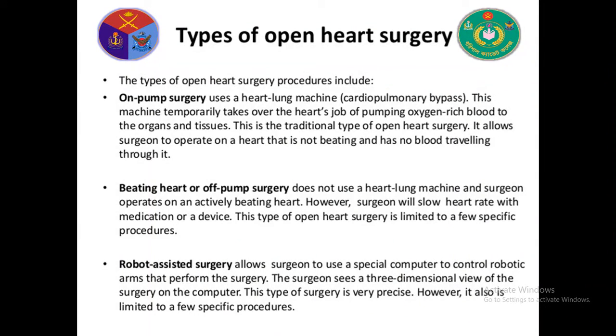There is one kind of machine whose name is heart-lung machine or cardiopulmonary bypass. This machine temporarily takes over the heart's job of pumping oxygen-rich blood to the organs and tissues. This is the traditional type of open heart surgery. It allows the surgeon to operate on a heart that is not beating and has no blood traveling through it.